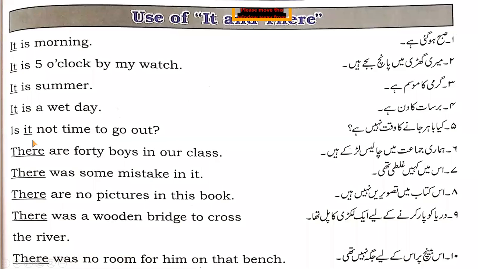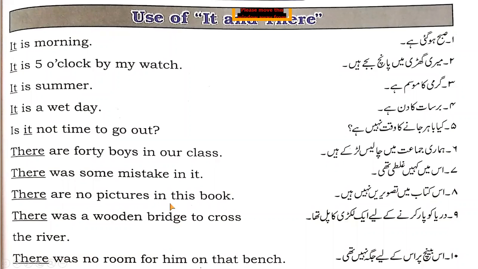You can see that it is an interrogative-negative sentence. There are 40 boys in our class. हमारी जमात में 40 लड़के हैं. I have already told you that class is written जमात in Urdu. There was some mistake in it. उसमें कहीं गलती थी. When we write was, it means we are representing the past time, so I have written here थी.